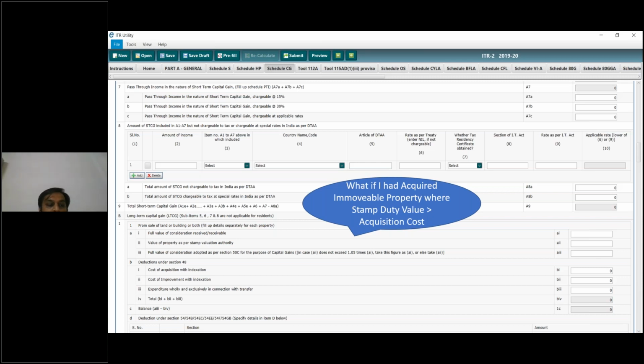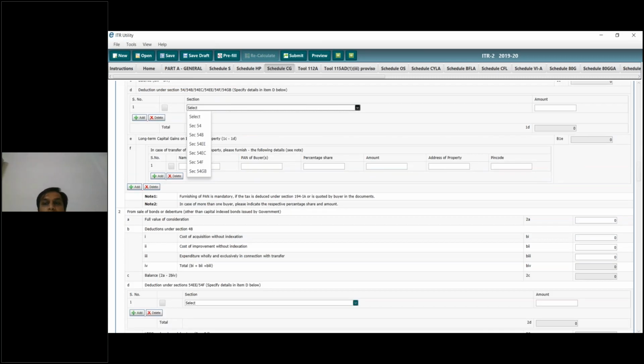So here you will get the benefit of section 54, 54B, 54EE, 54EC, 54F, 54GB. This benefit is for the investments you make while selling your properties, whether residential, land, building, or commercial properties. If you want to claim deductions under section 54, 54EC, 54F, you can claim the same. So you have to go through these different provisions to get all the information.